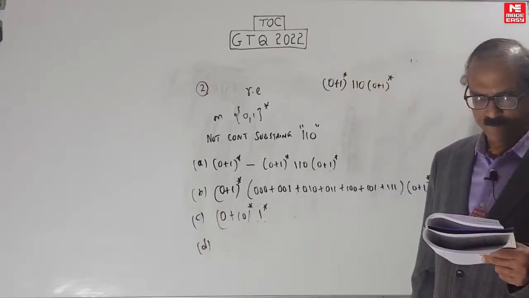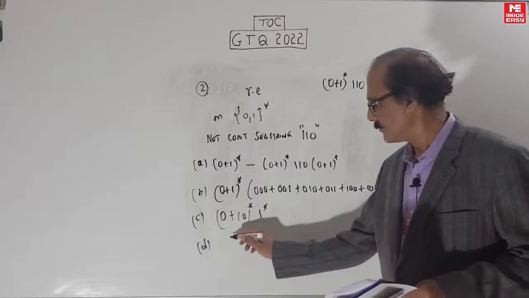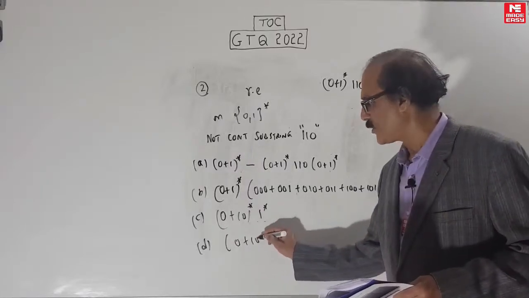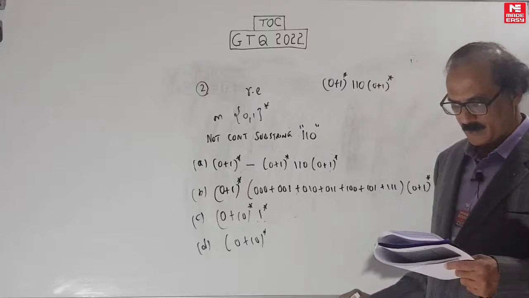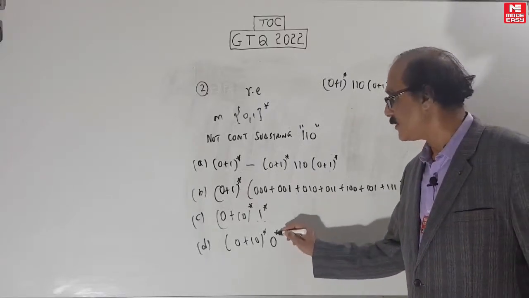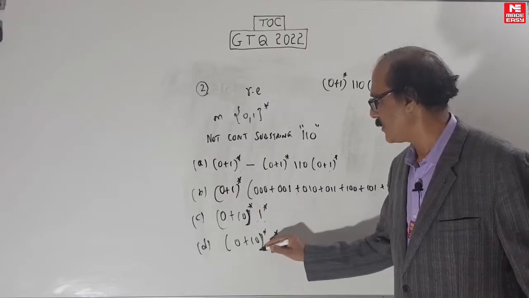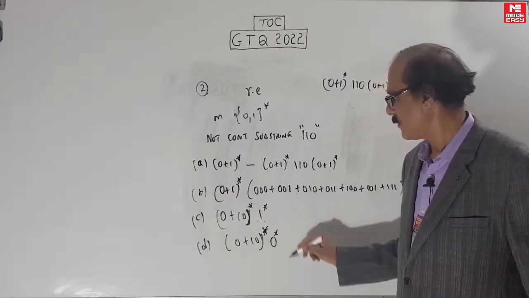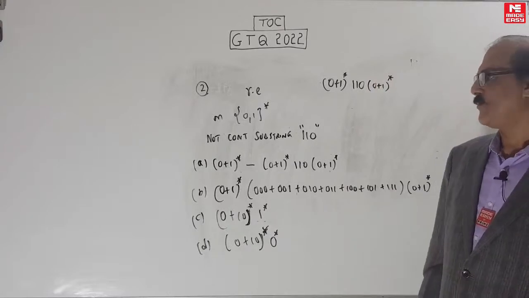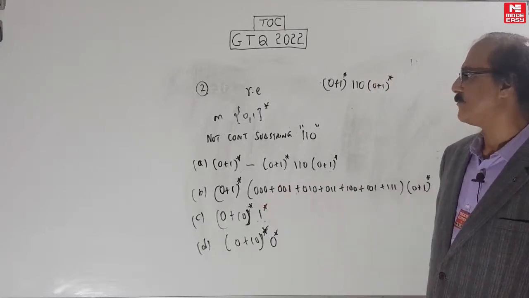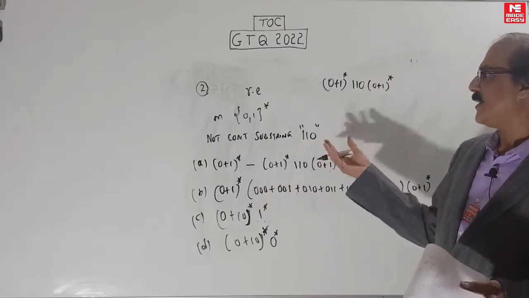Then D. (0+10)* followed by 0*. Very similar answers, but slightly different. This is 1* and this is 0*, that's the only difference. Both are (0+10)*. Now this is not a standard thing, it's a negative condition.